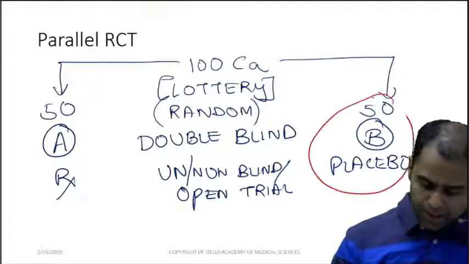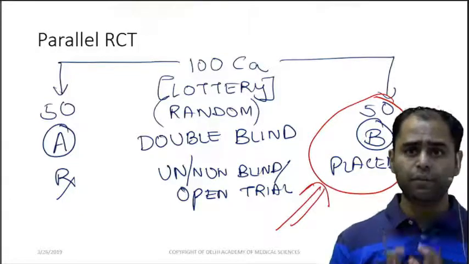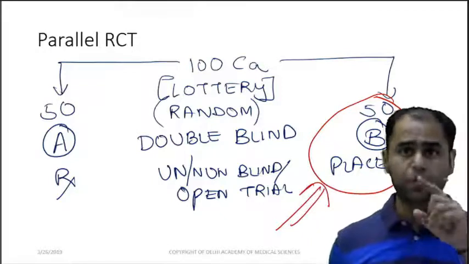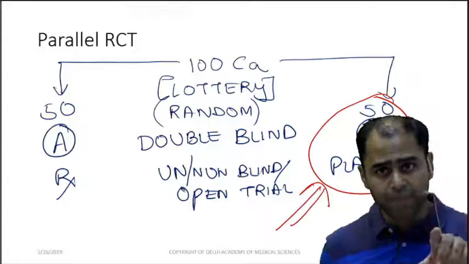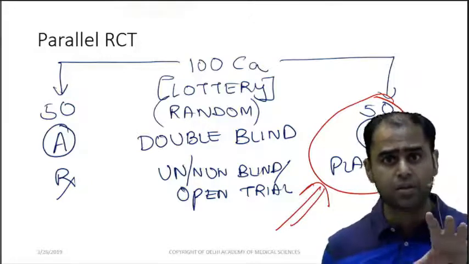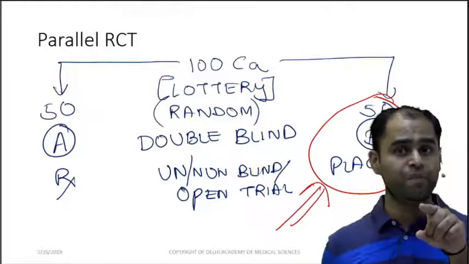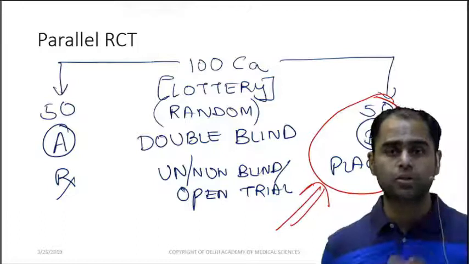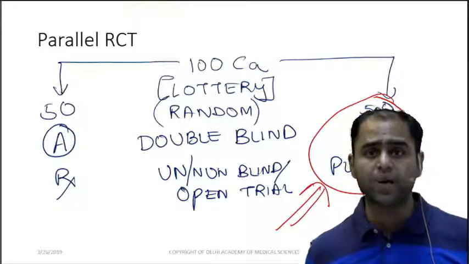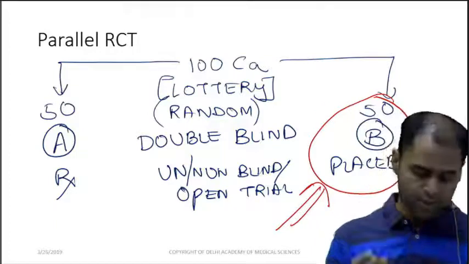Look, these 50 people are suffering from cancer and you have given them placebo. So basically you have cheated them, because they expected and they became a part of the study because they wanted to get the treatment, but you gave them a placebo. So this is unethical. So these days we say, in case of a parallel RCT, there are ethical issues involved.